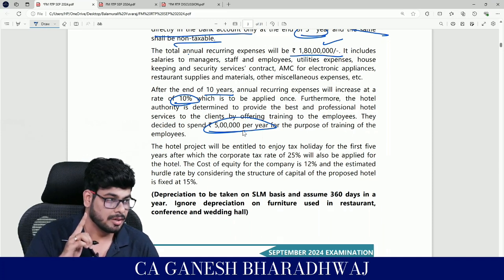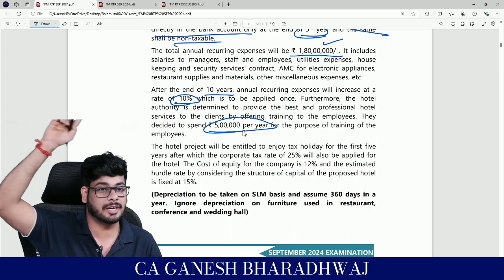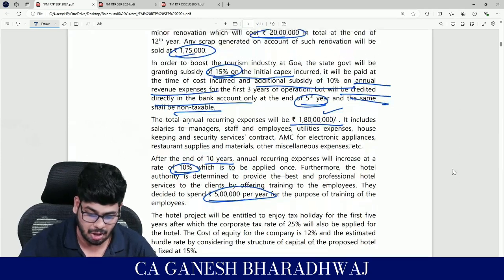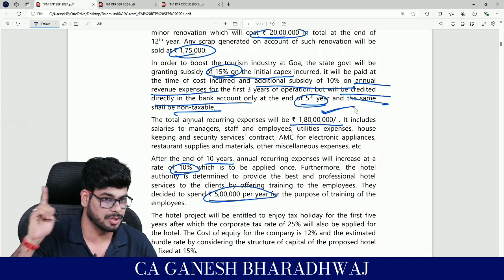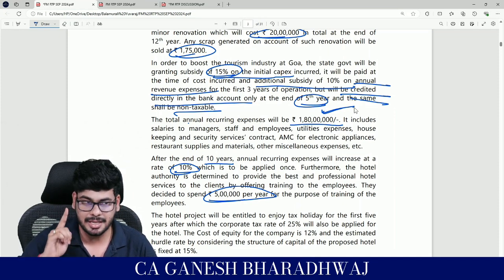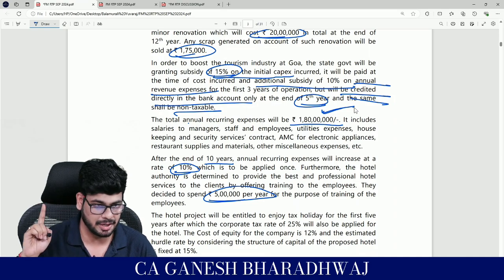Now, what will be the impact for this? Can anyone tell me? This is also a revenue expense. So when you are calculating the subsidy, it is not just on 1.8 crores. It is on 1.85 crores. Clear with this? That is the reason why they have kept it separately. Fine, guys? Will you guys remember this when we are doing it?